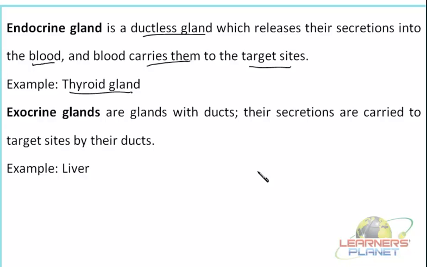Besides this, the exocrine glands. Now these are the glands which have ducts. Glands with ducts. So if they have a duct, definitely the secretions are not going to diffuse out into the surroundings. They are transported to the target site through the duct only. So these secretions are carried to the target site by their duct. Just say, for example, it is the liver. The liver is the largest gland of the body, right?